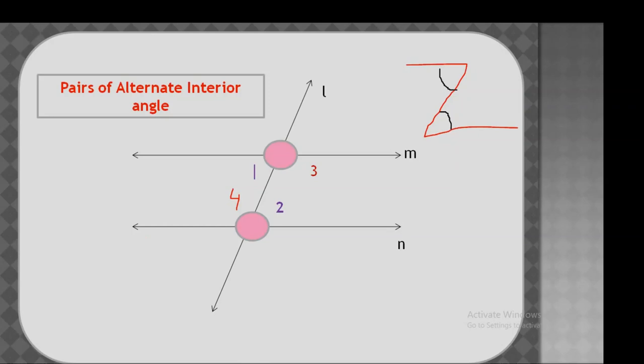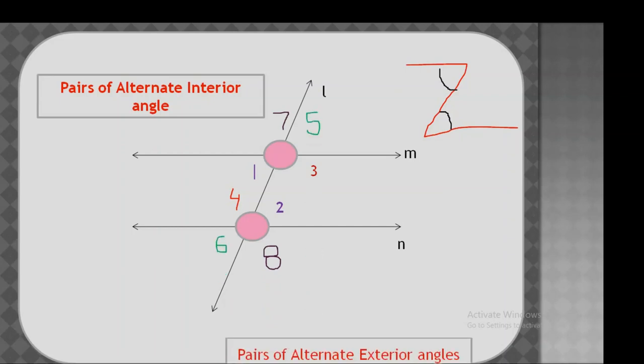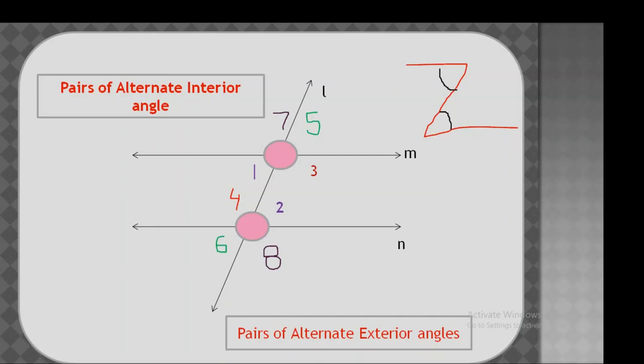So these are the pairs of alternate interior angles, which lie on the opposite sides of the transversal and in between the parallel lines. Angle 7, angle 8, similarly angle 5 and angle 6. So these are the pairs of alternate exterior angles, above or below the parallel lines and on the opposite sides of the transversal.